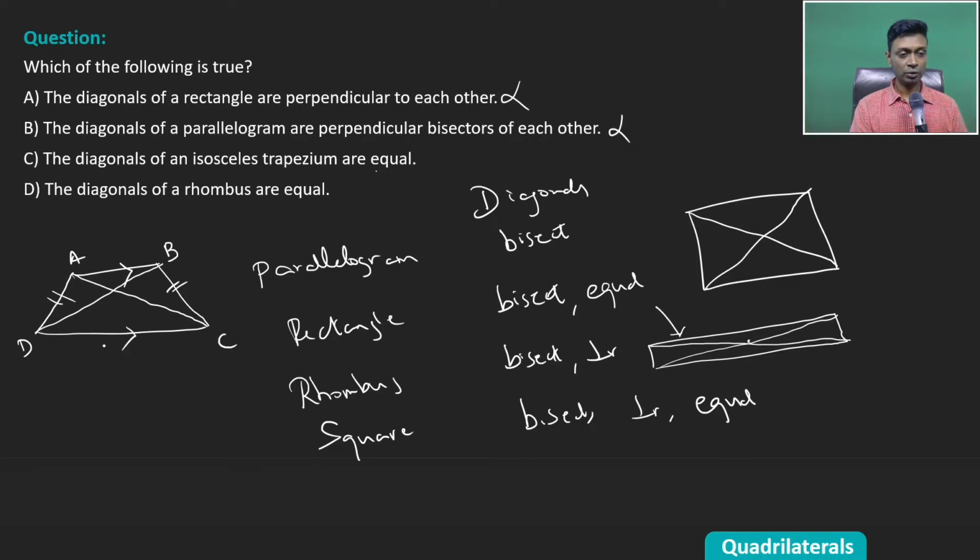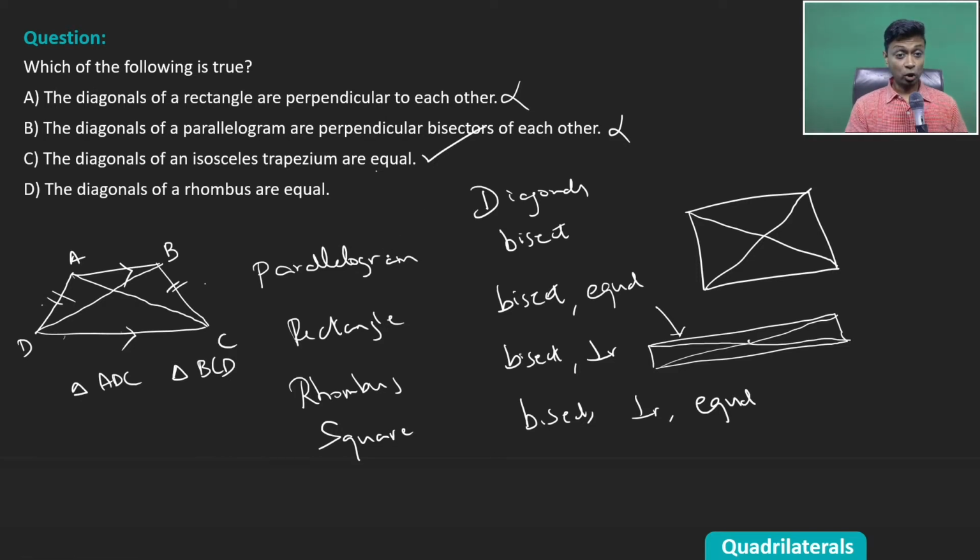Right? So if you take triangles ADC and BCD, DC is common, AD is equal to BC, and the angle in between is equal. These are congruent triangles because of SAS congruence. So diagonal AC should be equal to diagonal BD. This is true.